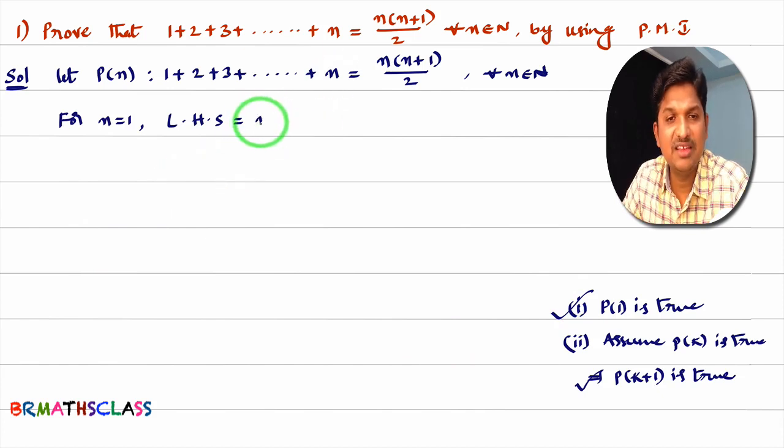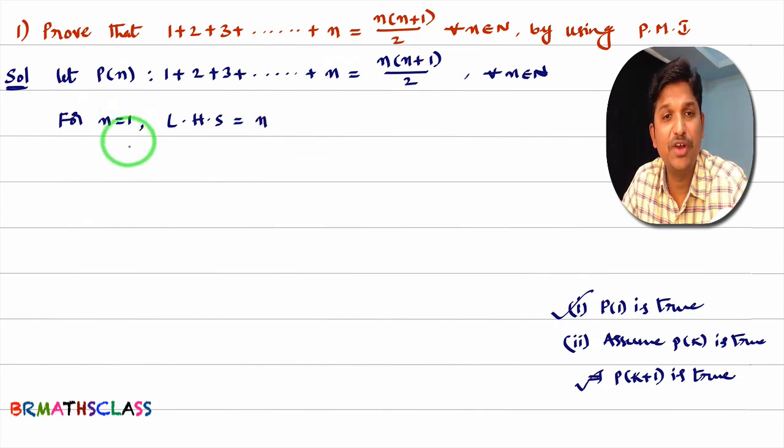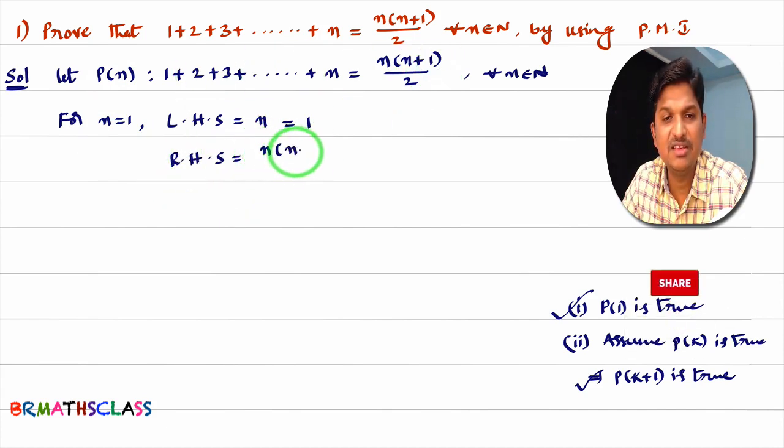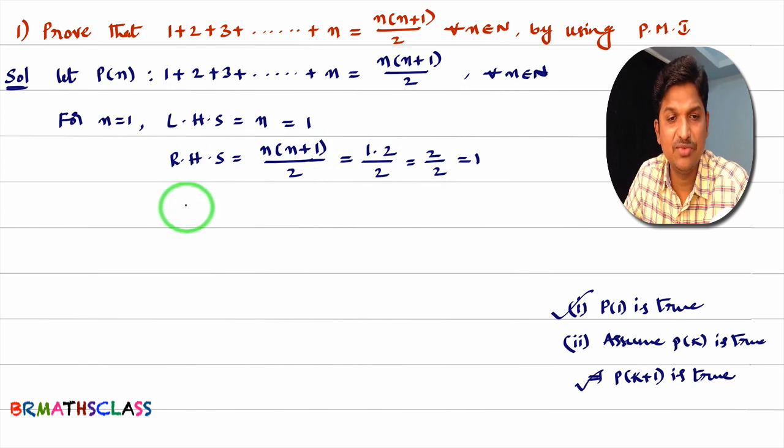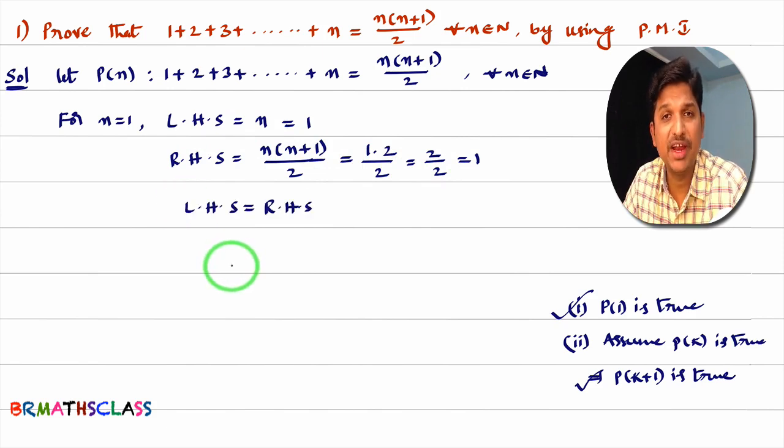LHS I'll consider as n. Here we are trying to prove that this is true for n equal to 1. So in this, in place of n, I'll write 1. So what I got for LHS? LHS is 1. Now I'll take RHS. In this statement, what is RHS? RHS is n into n plus 1 divided by 2. In this, wherever n is there you write 1. What you will get? 1 into 1 plus 1, 2 divided by 2. So this is nothing but 2 divided by 2. That is 1. LHS is 1. RHS is 1. It says that this statement is true for n equal to 1. That means what we will write here? We will write that P of 1 is true.